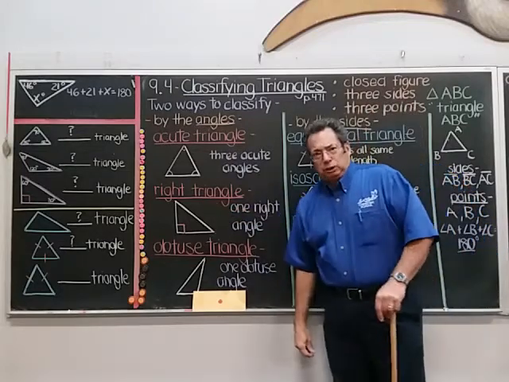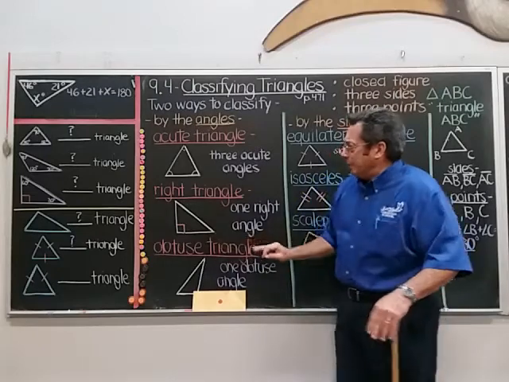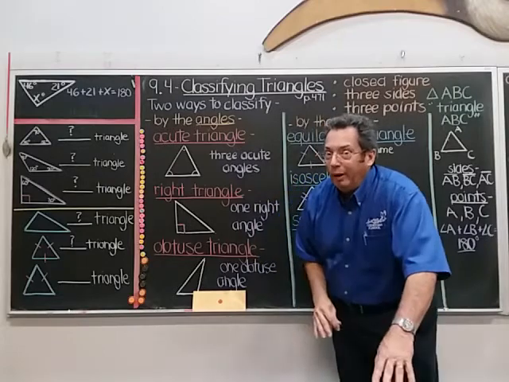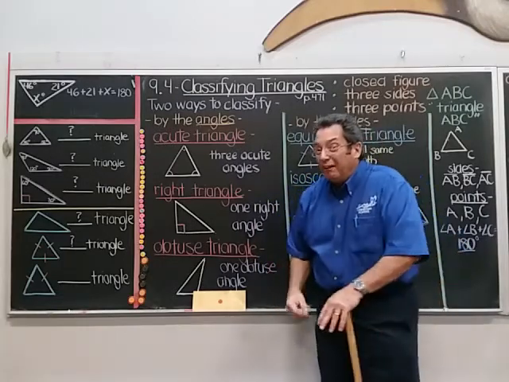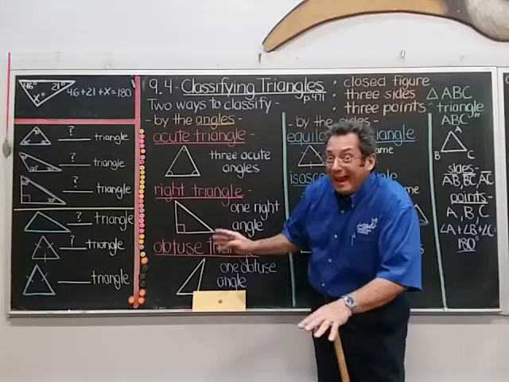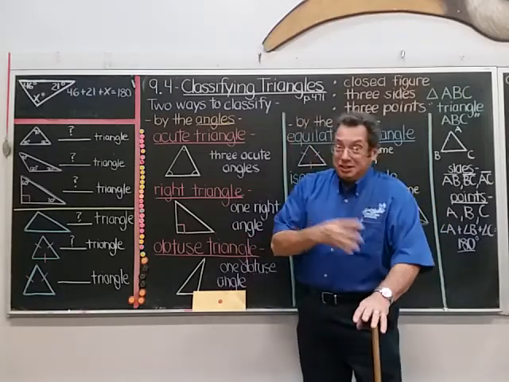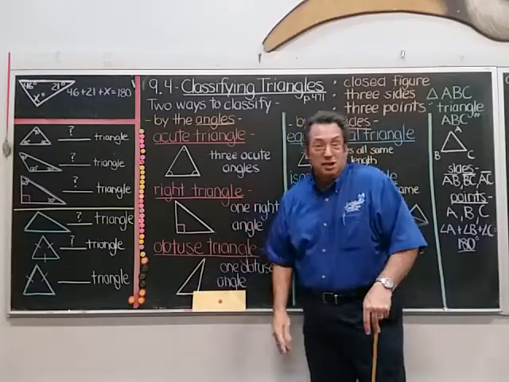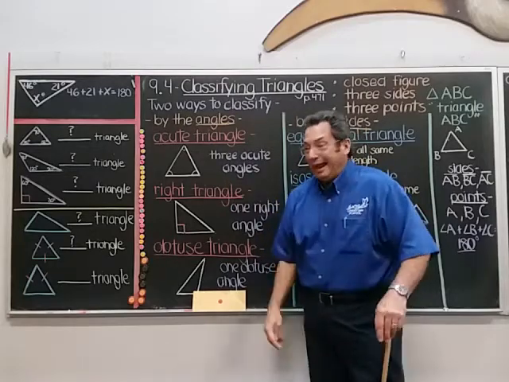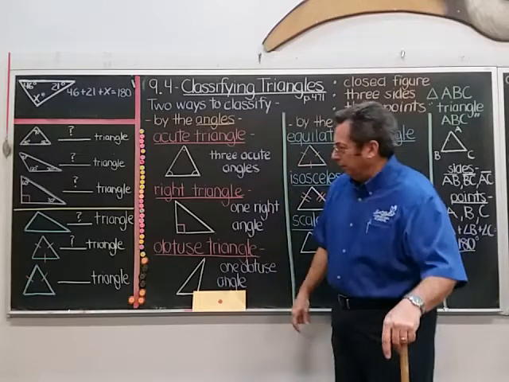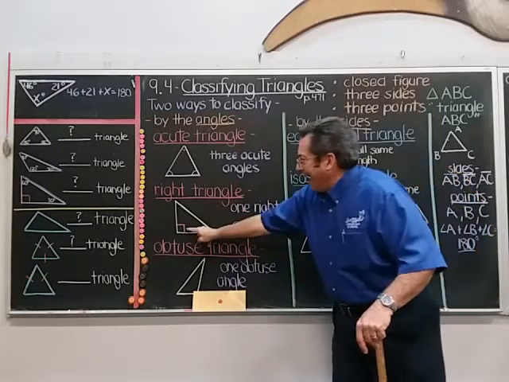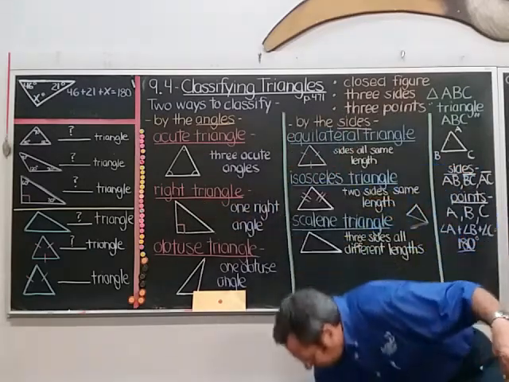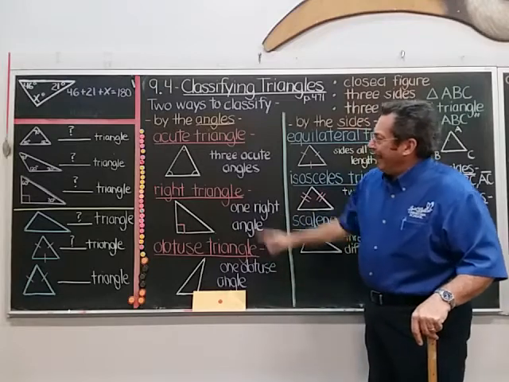There are also right triangles. All the others are wrong, I guess. Well, there are right triangles, and the right triangle has one right angle. Do you know it's impossible for a triangle to have two right angles? Because right angles are 90 degrees, and if you add up 90 plus the other right angle, 90, you get 180 already. That doesn't leave any degrees for the third angle. You can't make a triangle that has two right angles. Well, anyway, try it. Let me know if you do it. So if it has one right angle, we call the whole triangle a right triangle.